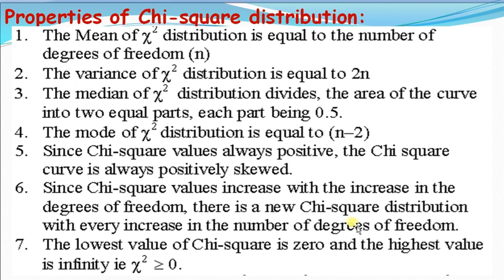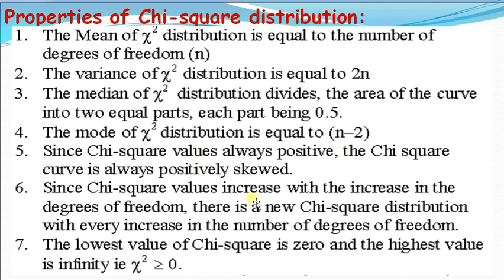Properties of chi-square distribution. The mean of chi-square distribution is equal to the number of degrees of freedom n. The variance of chi-square distribution is equal to 2n. The median of chi-square distribution divides the area of the curve into two equal parts, each being 0.5. It's a non-parametric test. The mode of chi-square distribution is equal to n minus 2. Since chi-square value is always positive, the chi-square curve is always positively skewed.